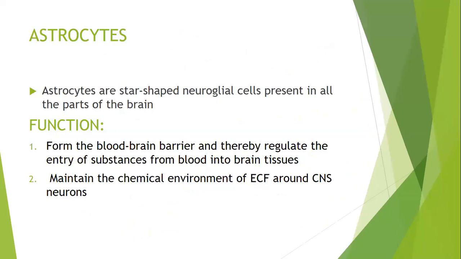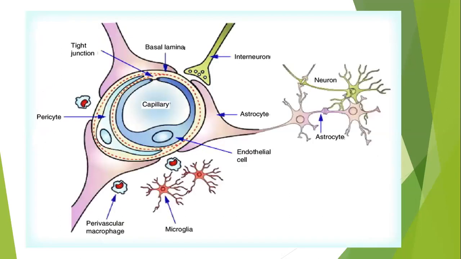Second, basically they are present around the neuron, so they form the chemical environment of the neuron in the extracellular fluid of the nervous tissue. They maintain that environment. See that diagram. In that diagram, this is a blood vessel, endothelial cells surrounded by a blood vessel, a capillary. All around the capillary, these astrocyte processes are formed.